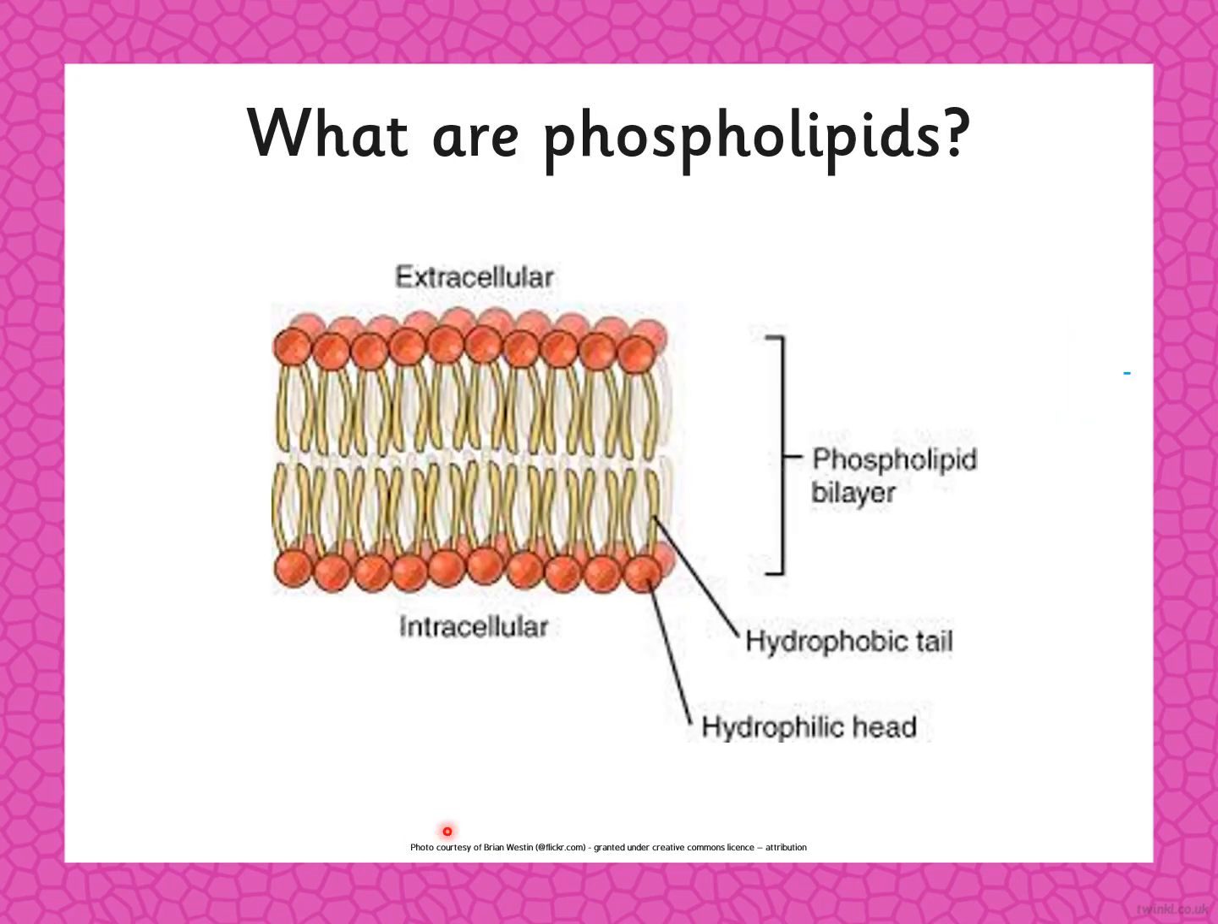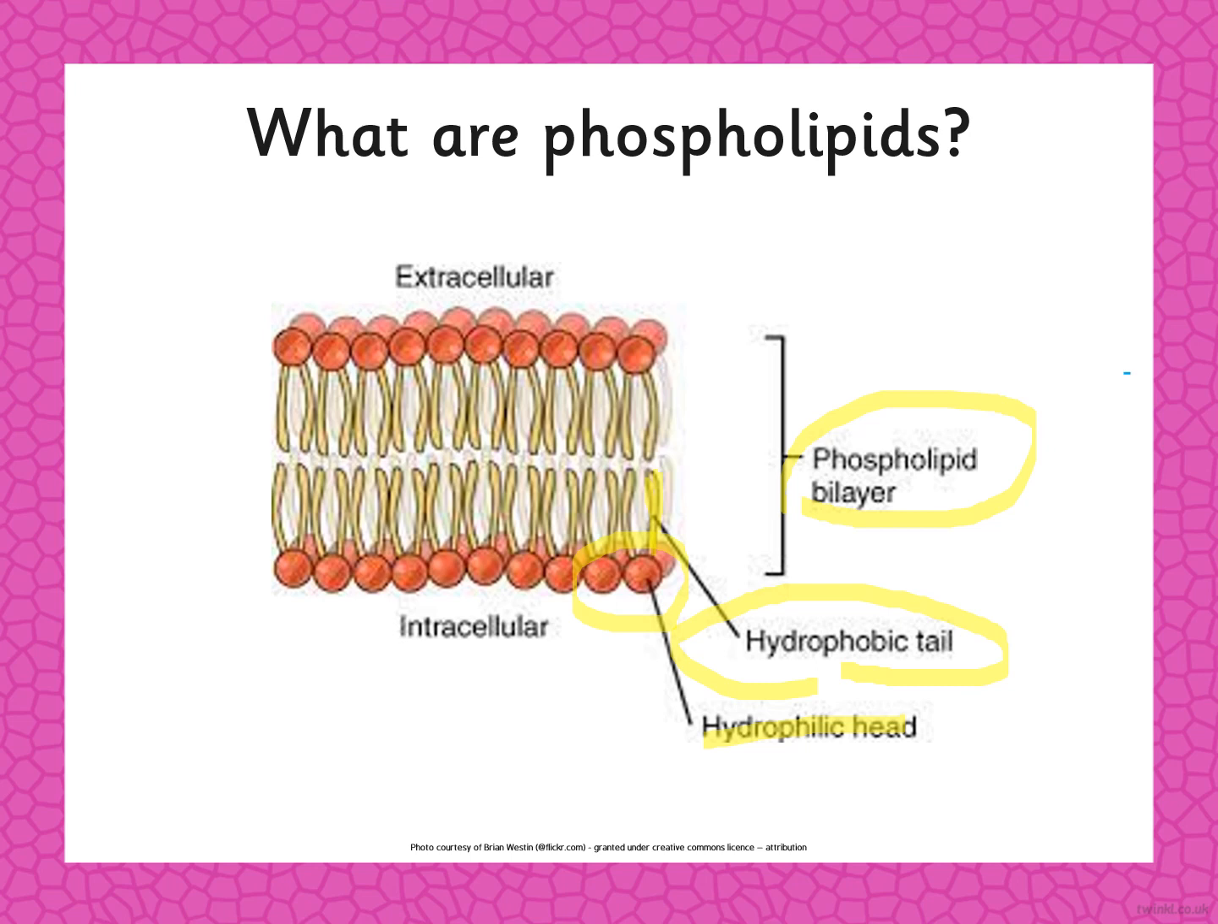Then, what is the phospholipid structure? We will learn the structure of the phospholipid. A phospholipid consists of a hydrophilic head. This red one is called the hydrophilic head. The hydrophobic one is the tail. It's the yellow one, the hydrophobic tail. And this is the phospholipid bilayer.